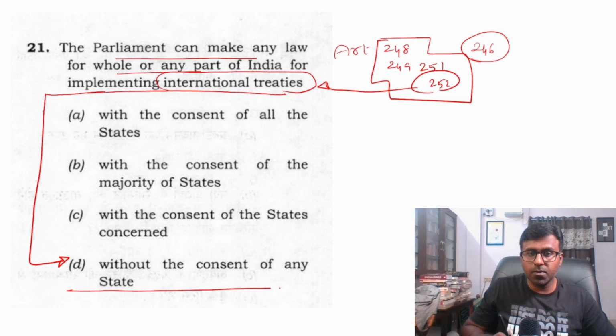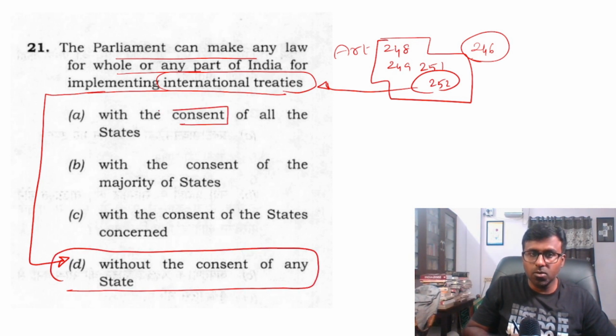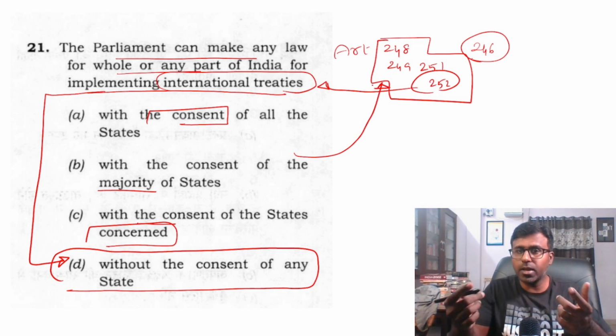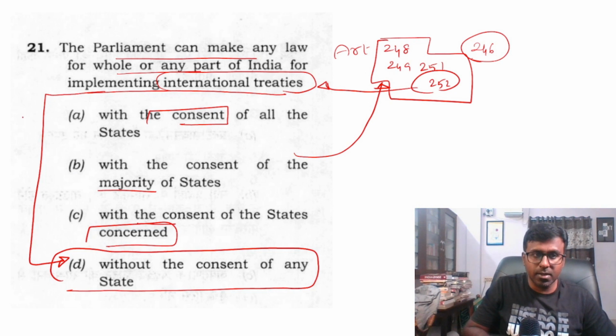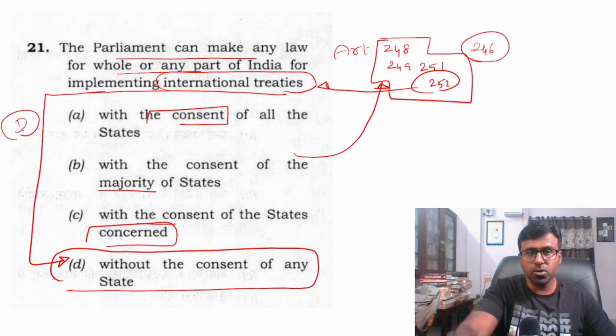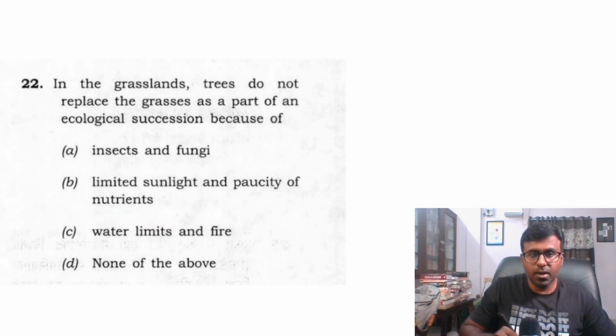This is one of the very logical questions. With the consent of all states, no. Consent of the majority of states, no. The consent of the state, no. These are for these things. Article 248, 249, I think 252, 251, 252 is treaty, I think 252 or 253. Please do check it. So the answer is D. So this is how you should get correct answers from these questions.